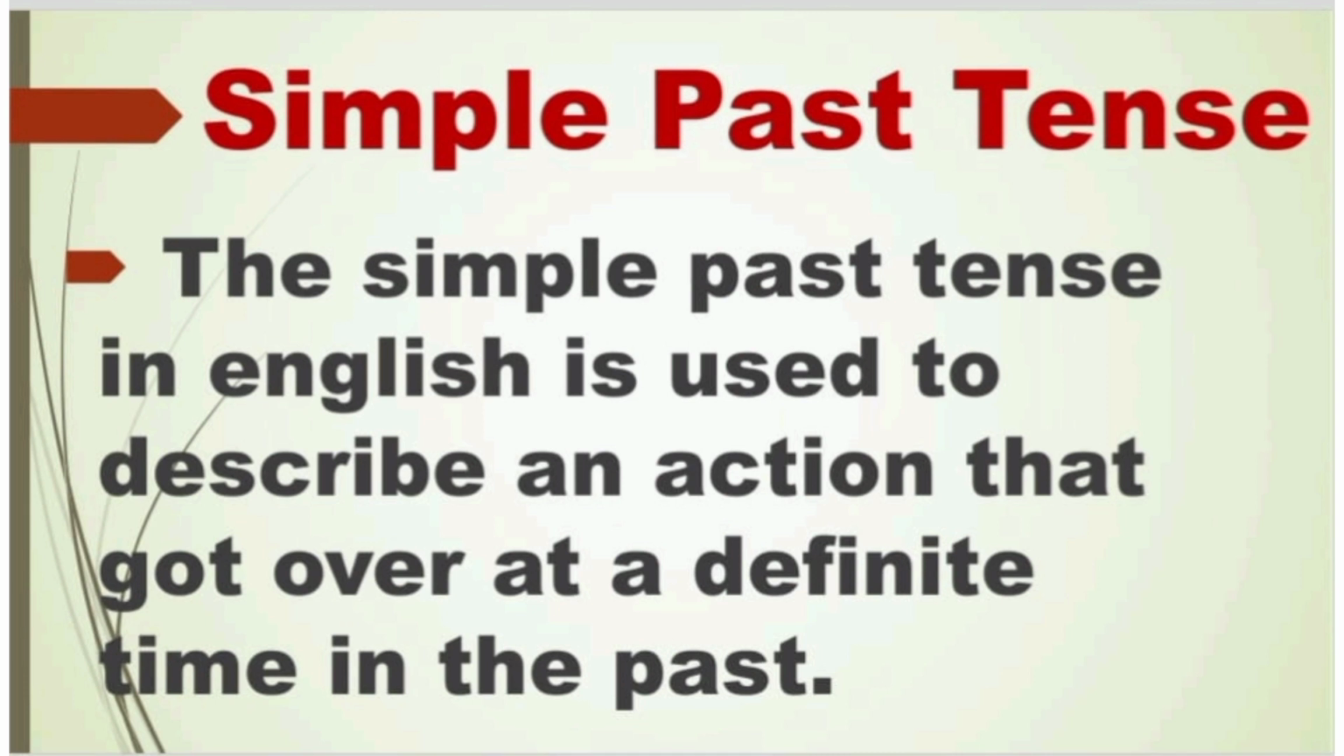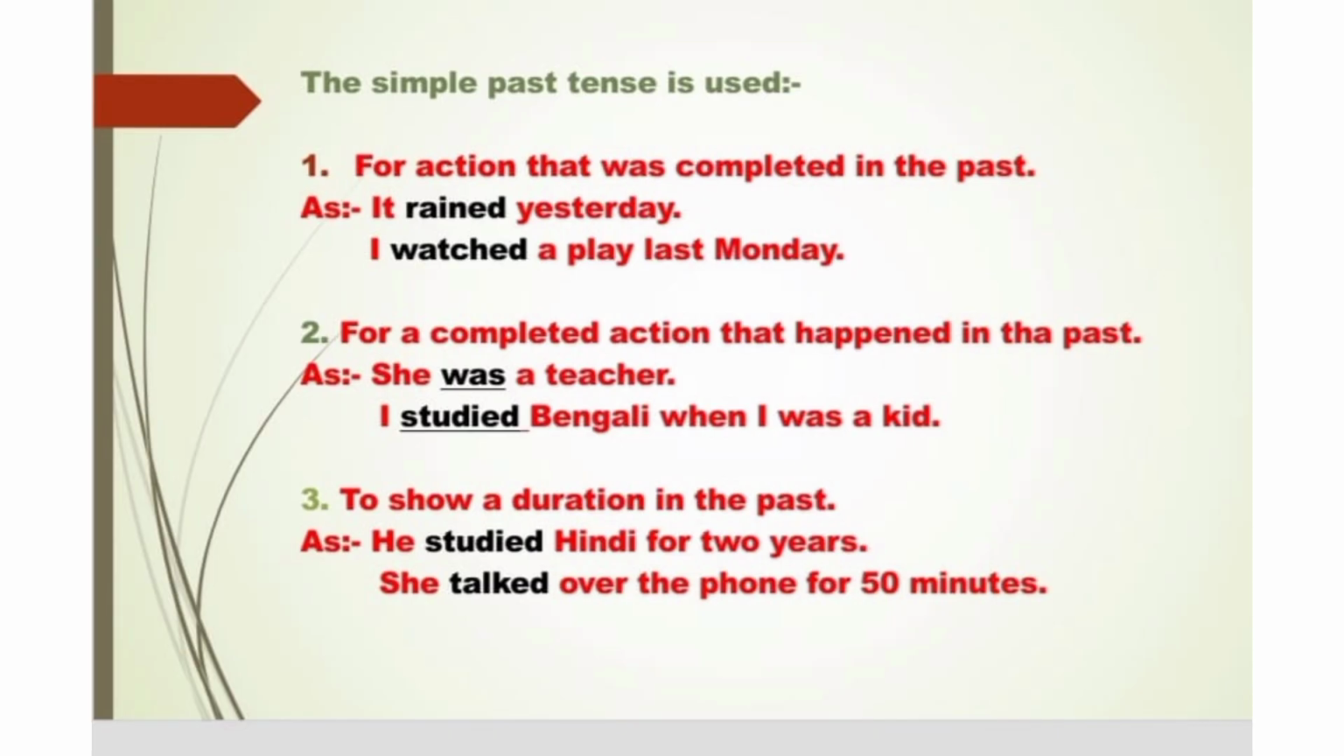Simple past tense. The simple past tense in English is used to describe an action that got over at a definite time in the past. The simple past tense is used, first one, for an action that was completed in the past. For example, it rained yesterday. Second, I watched a play last Monday.